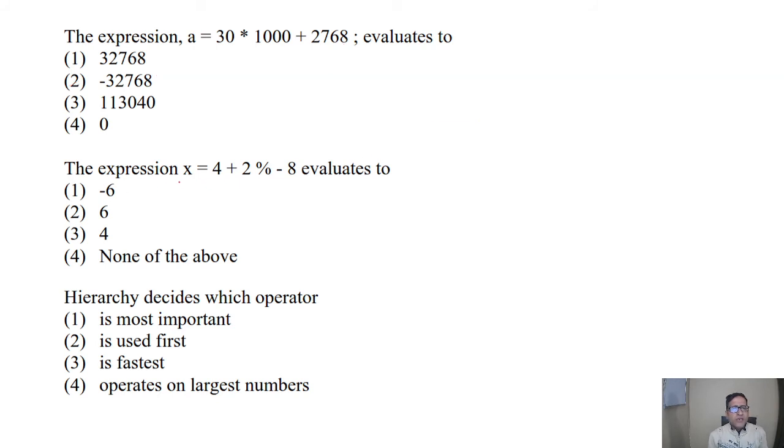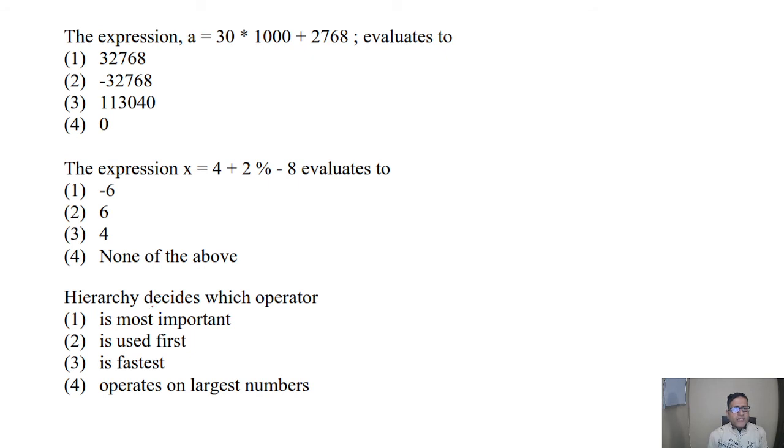Next question is the expression x is equal to 4 plus 2. This is the sign for the modular division. We have already done it in previous videos. So we should remember that this will return the remainder, which is the 2, and this is the 4. 4 plus 2 is equal to 6. So answer will be 6.